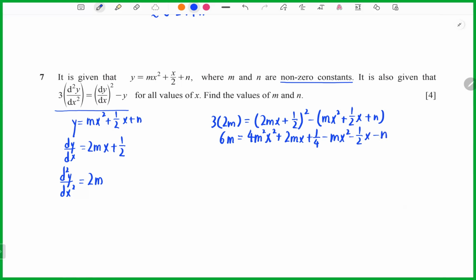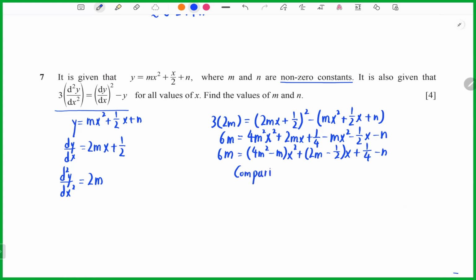Okay, now we can try to arrange it. So now we can write (4m squared minus m) x squared plus (2m minus 1/2) x plus 1/4 minus n equals 6m. So now we can do the comparing of coefficients.